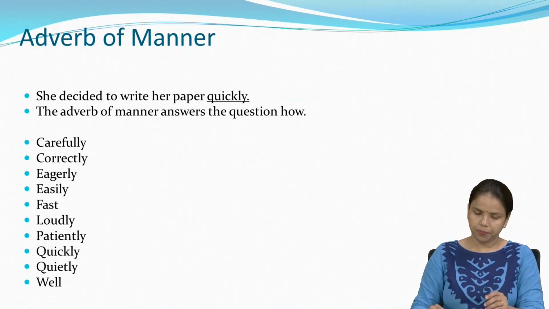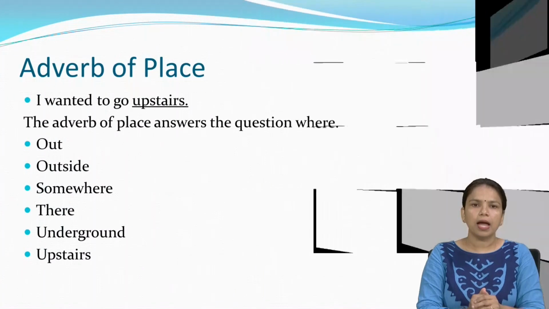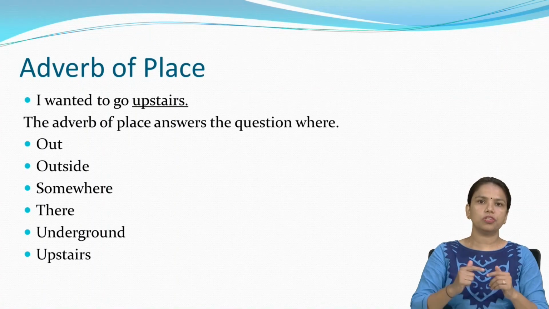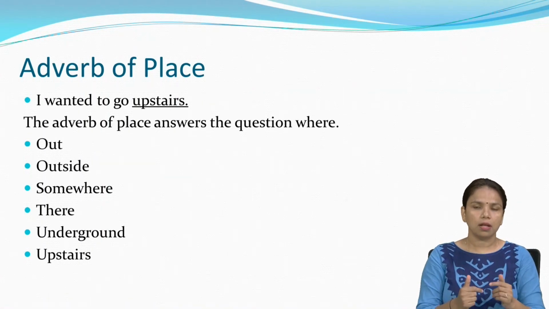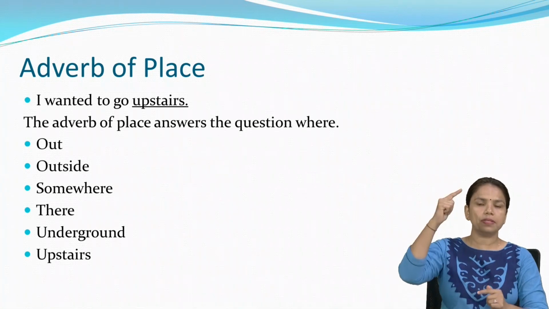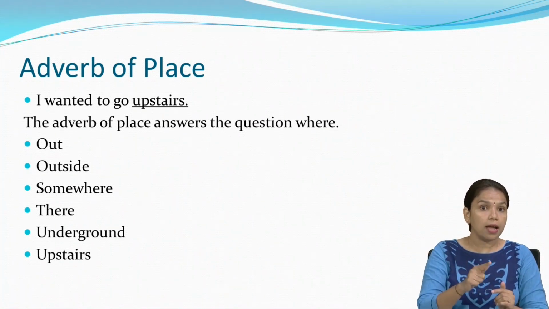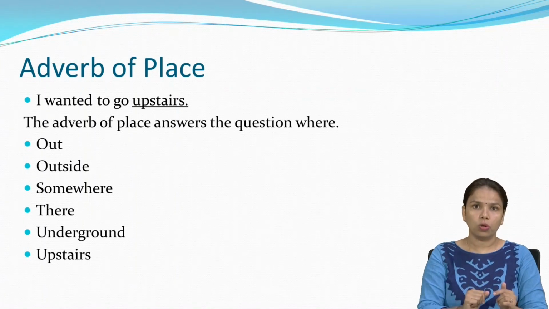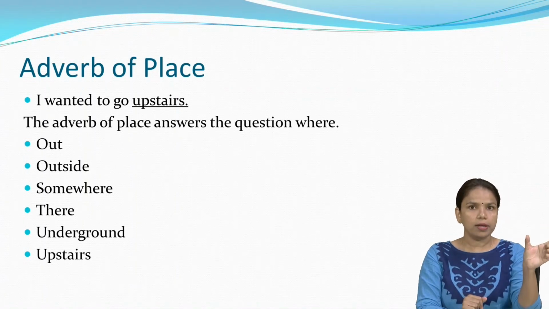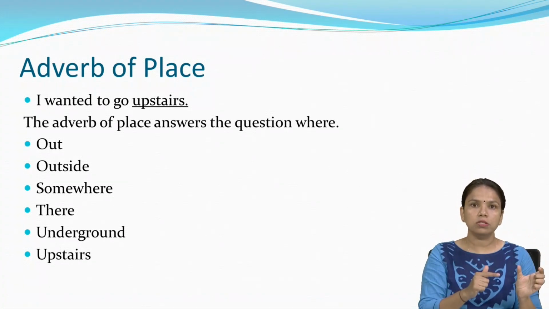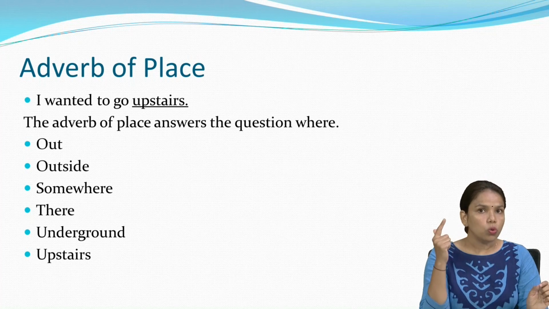Next, adverb of place. The adverb of place mainly answers the question where. I wanted to go upstairs. Where did I want to go? This is the question. The answer is upstairs.